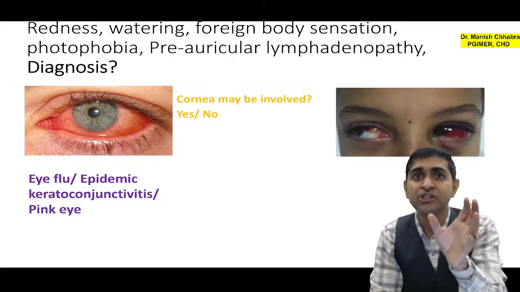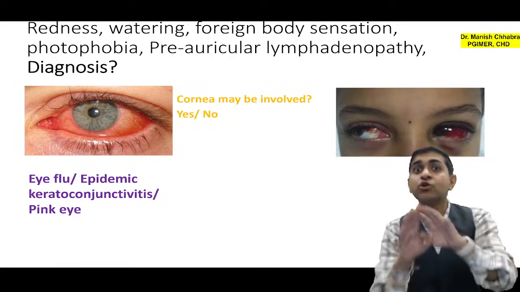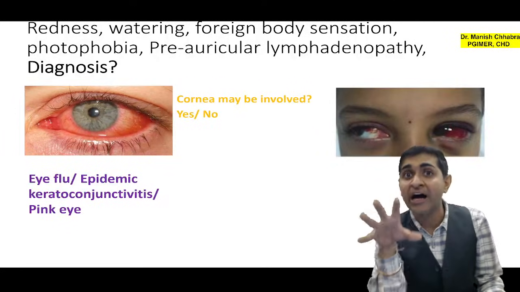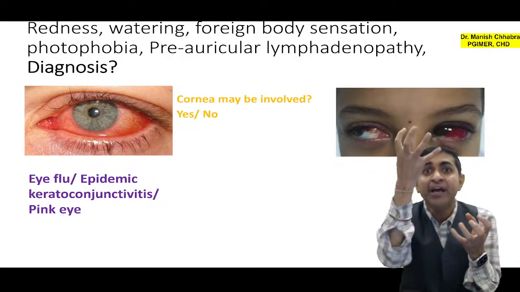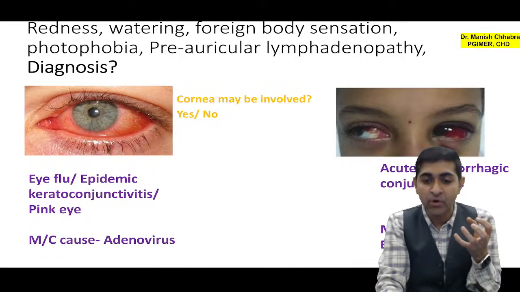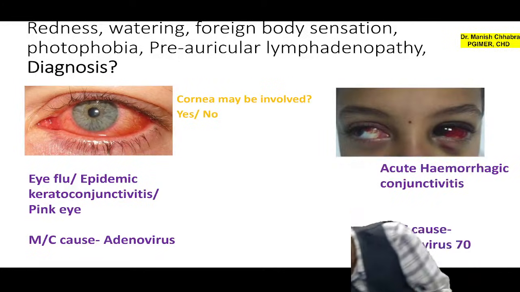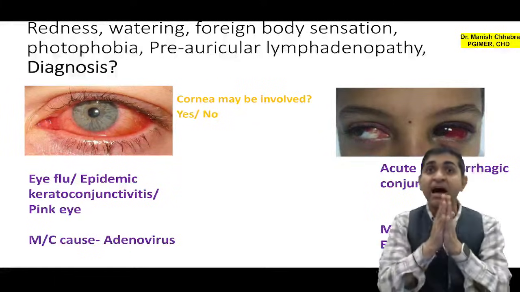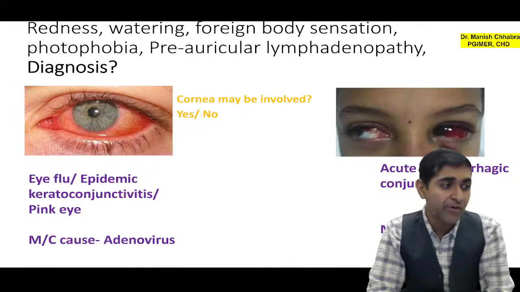Okay, subconjunctival hemorrhage is seen with which most common virus? It is a group of virus which is pico-RNA. Under pico-RNA there are two viruses, Coxsackie A24 and Enterovirus 70. Okay, so most common is Enterovirus 70. You will see written here acute hemorrhagic conjunctivitis, most common is Enterovirus 70. While eye flu, pink eye, epidemic keratoconjunctivitis, it is adenovirus.